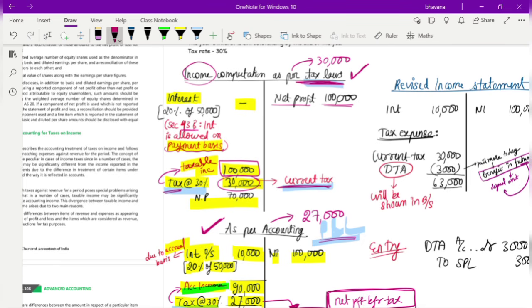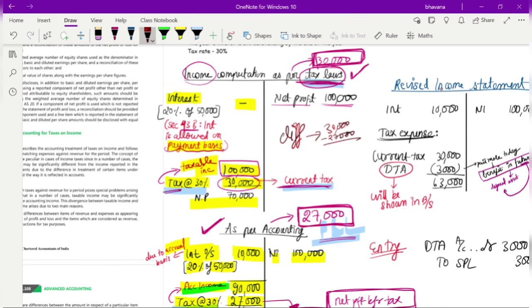That means whatever you calculate as per your tax laws is what you're going to pay to the government. What you're going to pay to the government is 30,000 rupees. But as per our accounting records, the tax is actually 27,000 only. So here there is a difference of how much? 30,000 minus 27,000, there is a difference of 3,000 rupees.